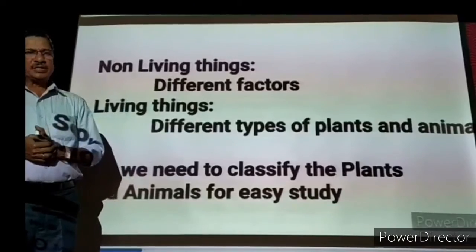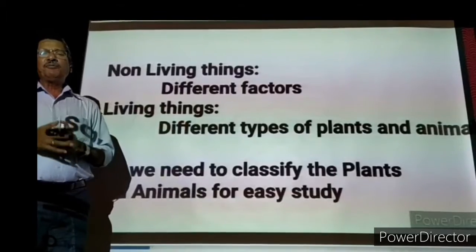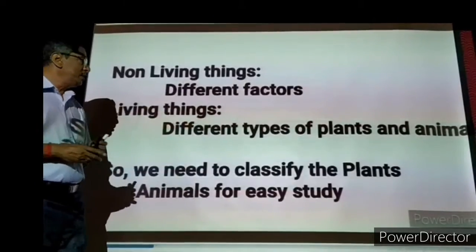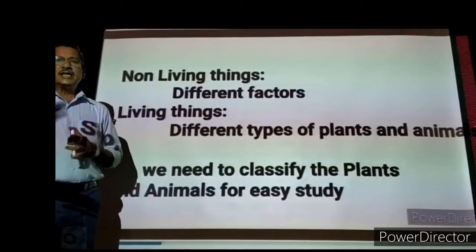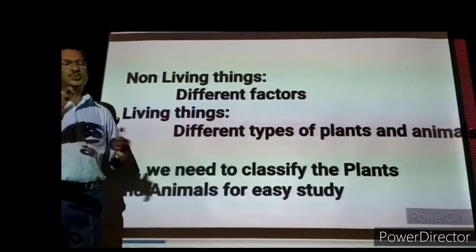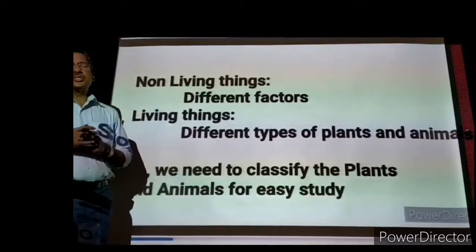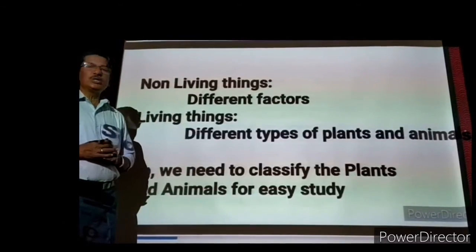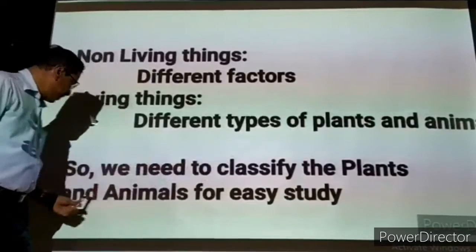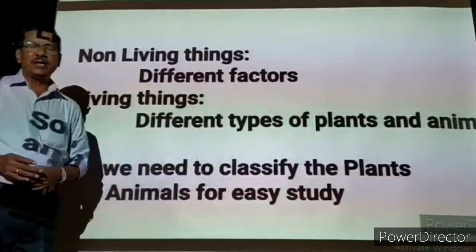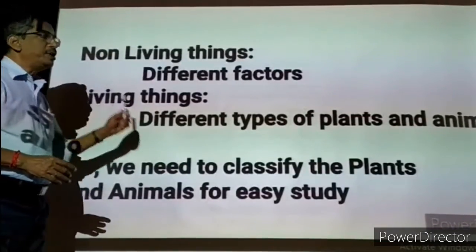So varieties of plants are present, varieties of animals are present, varieties of microorganisms are present. If we want to study about the plants, or the animals, or the microorganisms, it is necessary to make them into various groups. We have to group them, we have to classify them. Then only we can make our studies much easier. So the classification is very important because varieties of plants and animals are present. We need to classify the plants and the animals for easy study. So to make our studies much easier, classification or grouping is very, very important.